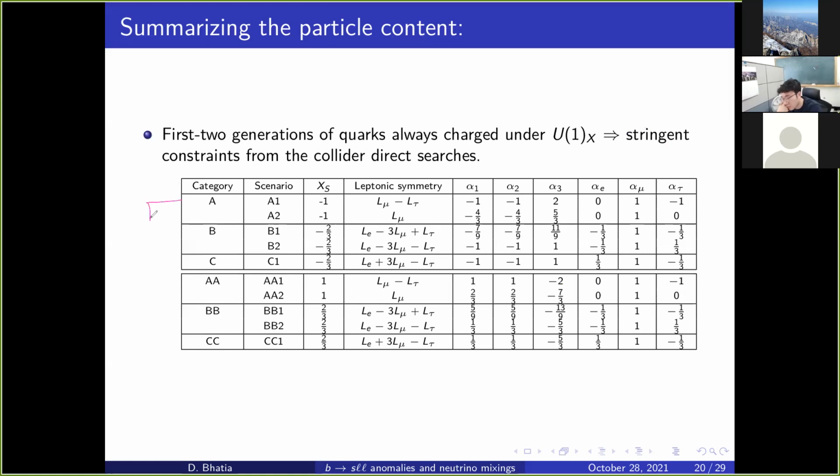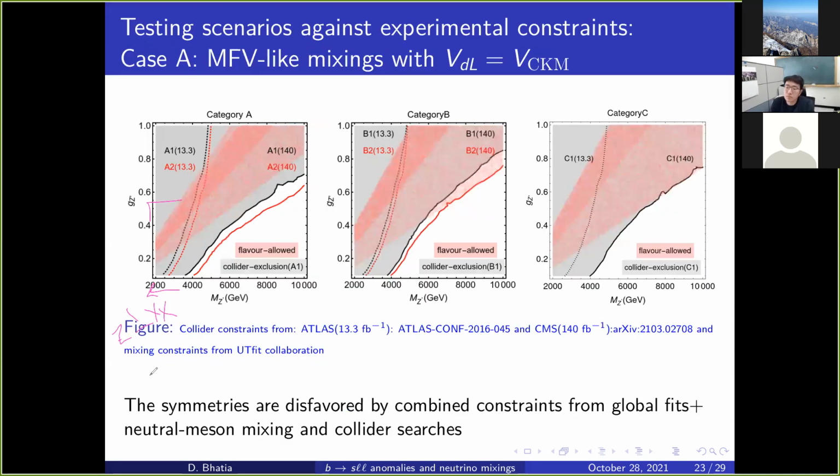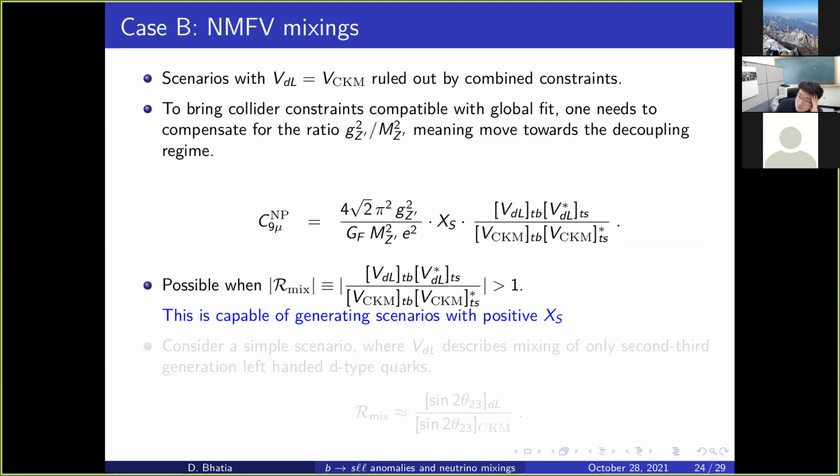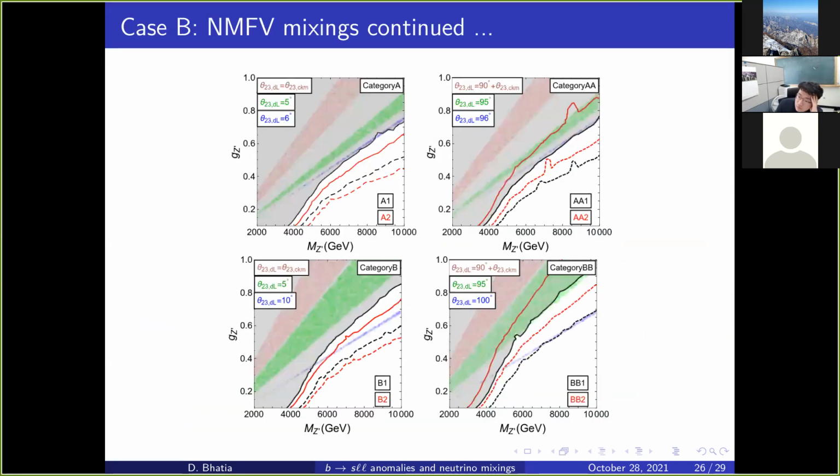Of course, one can save these combinations, category A and AA, by introducing some new state, say a dark matter state, where Z prime decays dominantly to that XX, and we could reduce the branching ratio, so along with pushing it downwards, we could also push it upwards. Of course we could do that, but that would not be a frugal or minimal setup. So we wanted to work with the frugal or minimal sector by adding only the utmost necessary particles, and we found these results.